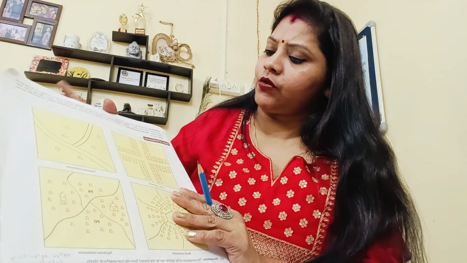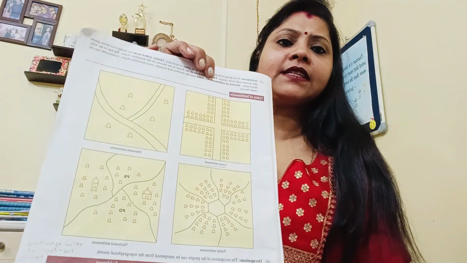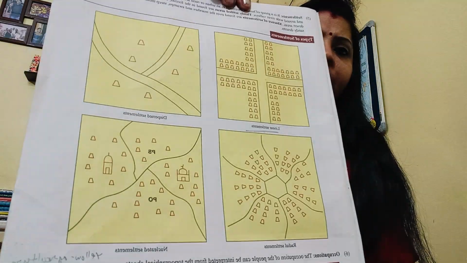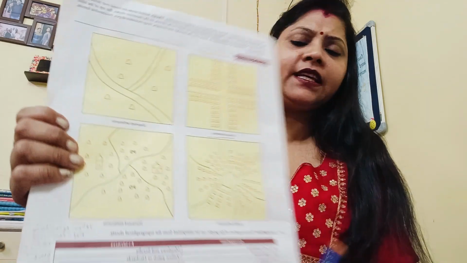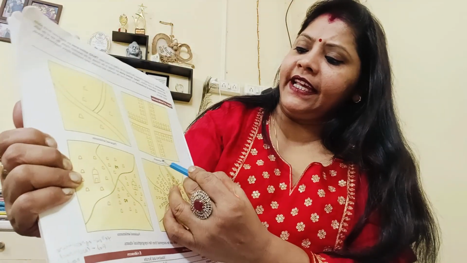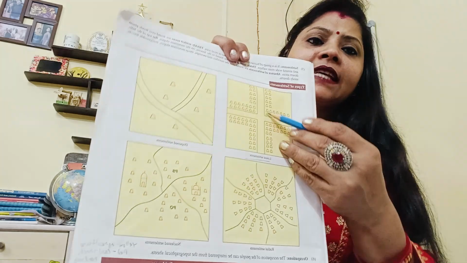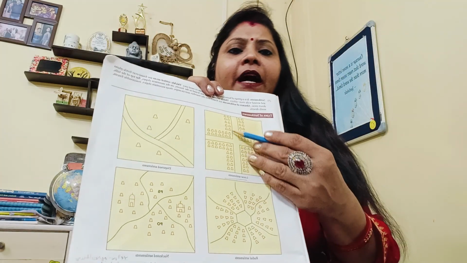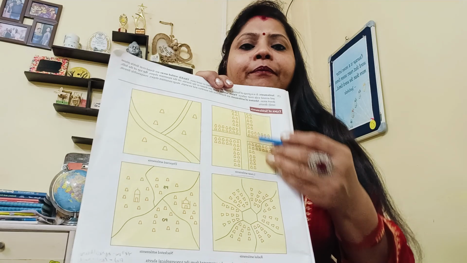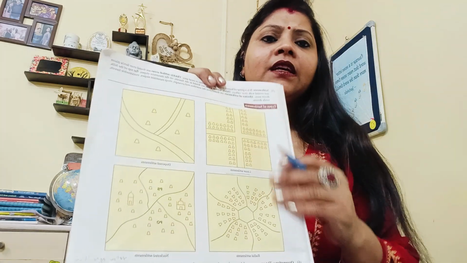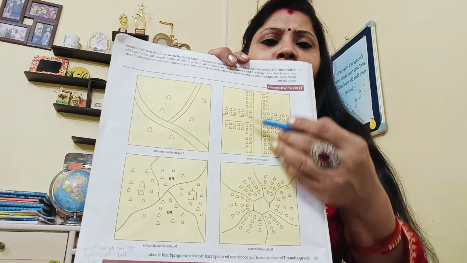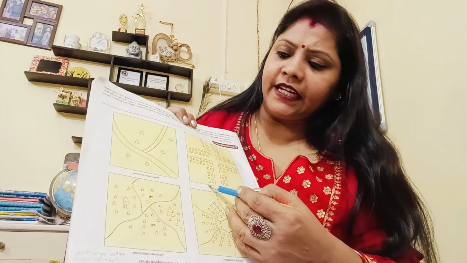Yes, coming friends to the next, these are the settlements. Let me explain what kind of settlements these are. See, the first one, these are linear settlements. These are especially found in cities and towns, where each and every apartment is well built and well planned. So these are the linear settlements.